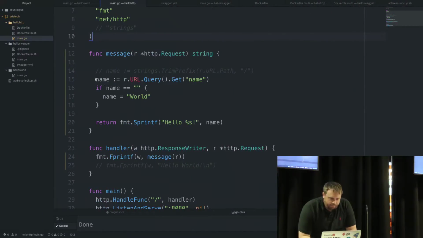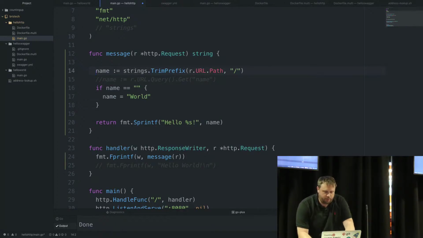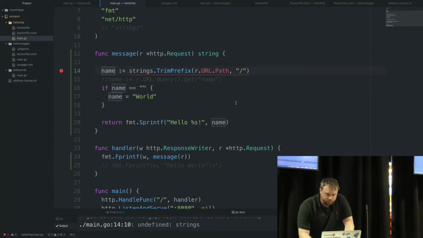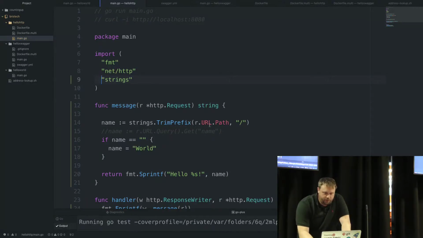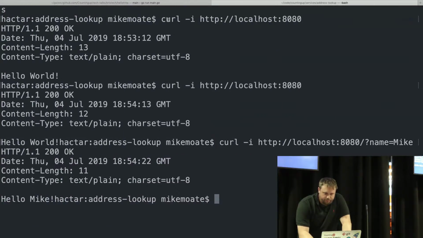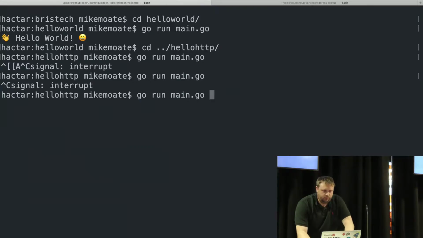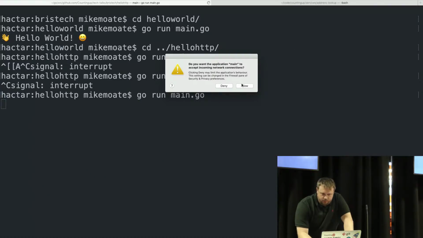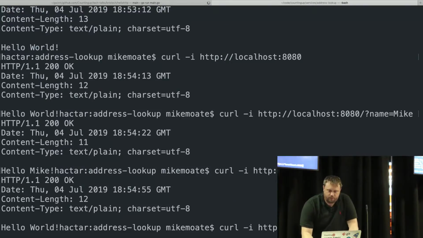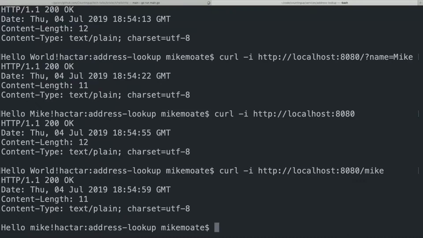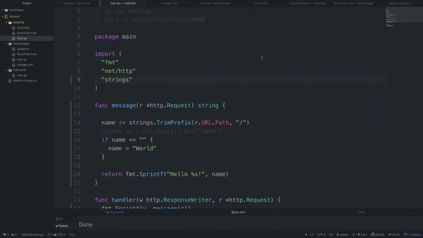That's great. What if we don't want it to be a query parameter? What if we want it to come off the path instead? Well, then we would go and grab the path. That's erroring out because in order to grab the path, I need to strip the prefix, so we need the strings package. So we'll run that. If we grab the root, we get hello world. If we get a /Mike, we get hello Mike. So really basic HTTP type stuff.